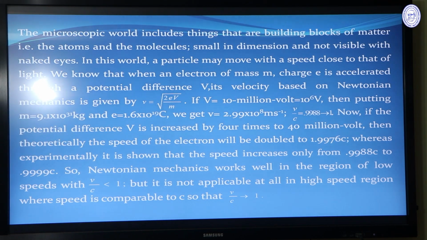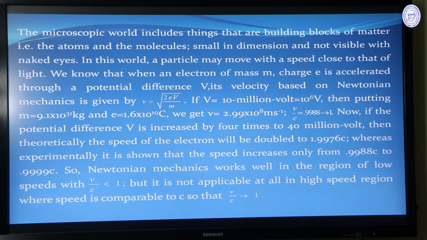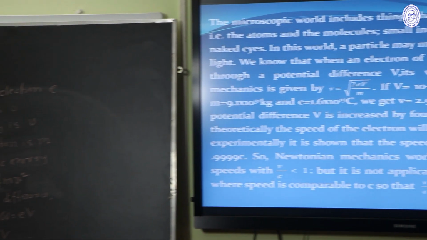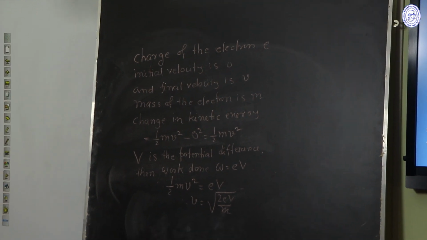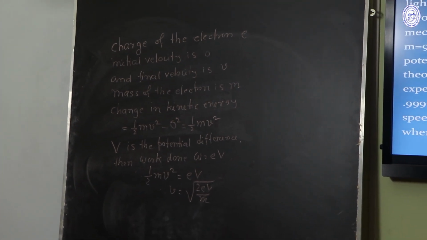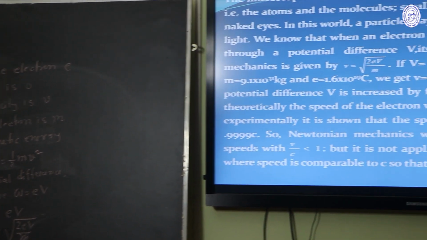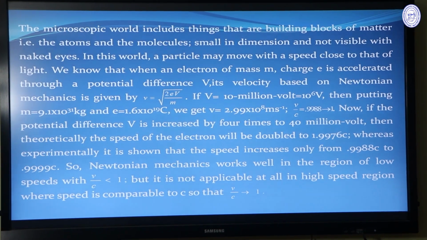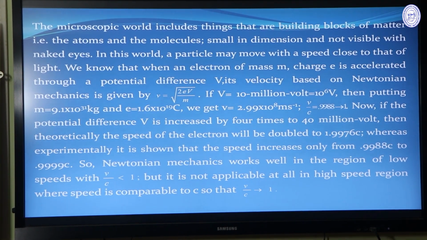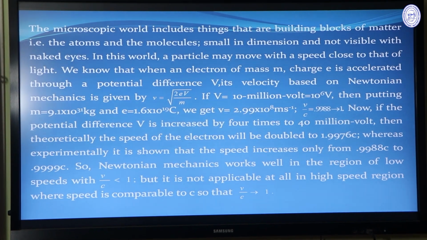From this expression, it is obvious that if the potential difference capital V is increased by 4 times, that is previously it was 10 million electron volt, now it will be 40 million electron volt, then velocity will be increased 2 times theoretically. But experimentally, it is found that velocity becomes 0.9988 to 0.9998. So experimental result and theoretical result do not match in the microscopic environment.